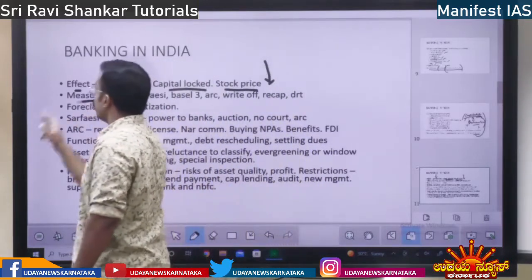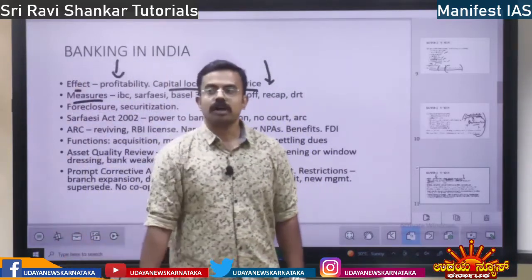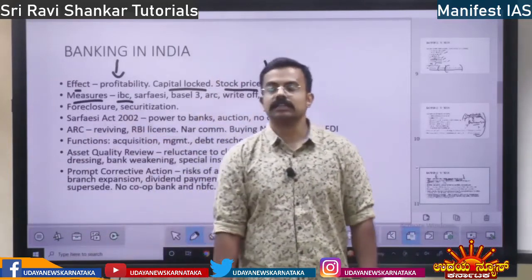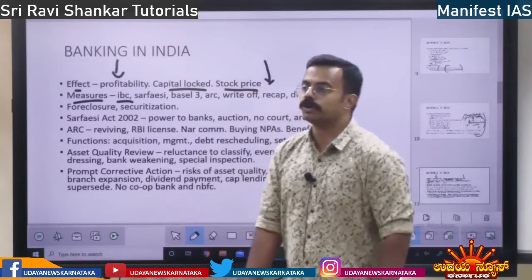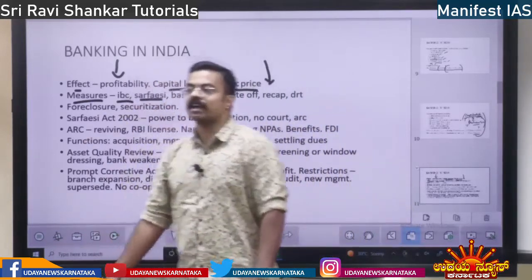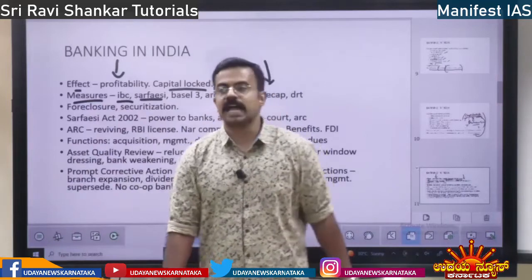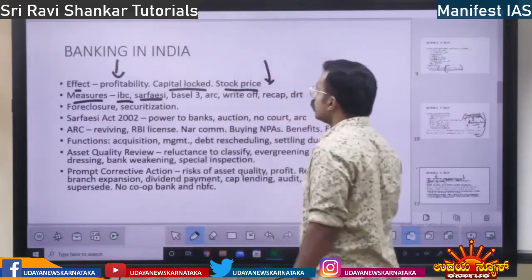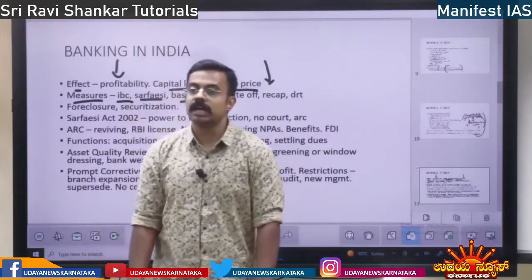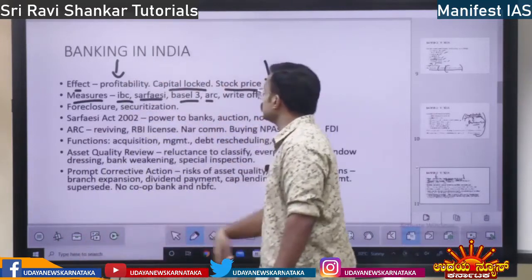What are the measures we have taken to solve it? One is the Insolvency and Bankruptcy Code 2016, and also the SARFAESI Act 2002. I am going to discuss these acts in detail. And also Basel III norms. I am going to discuss this also in detail. Basel III norms. Asset reconstruction companies.